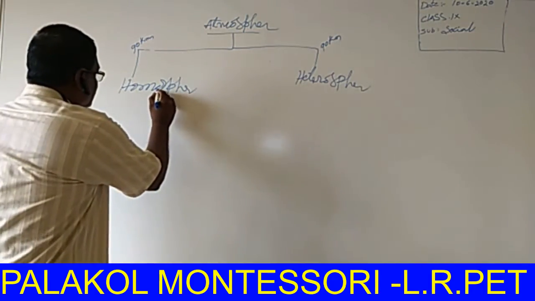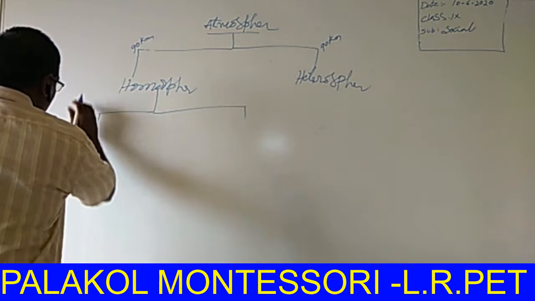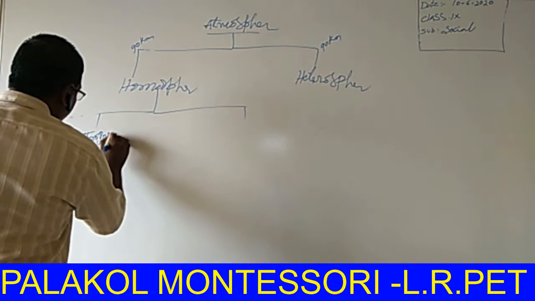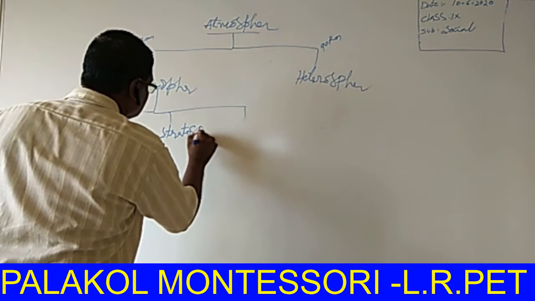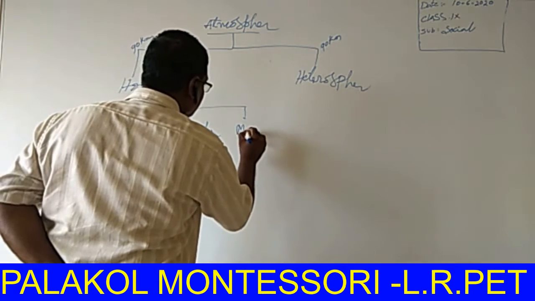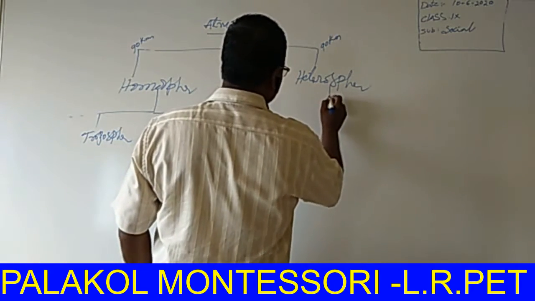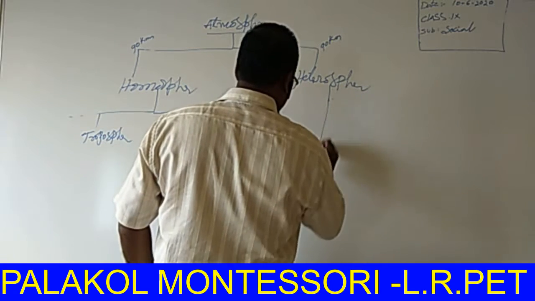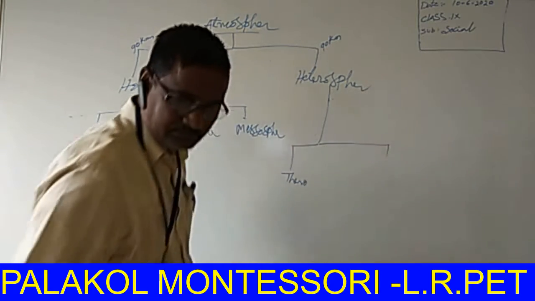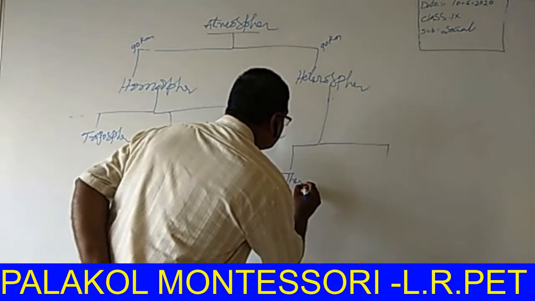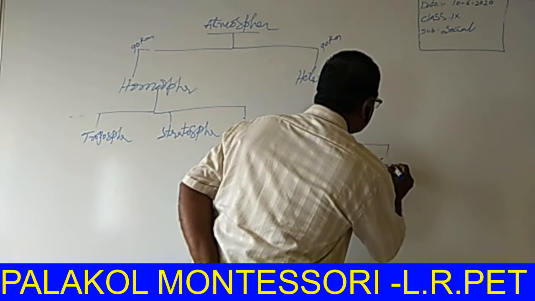Once again, the homosphere is also divided into three layers: the troposphere, second one the stratosphere, and the mesosphere. The heterosphere is divided into two layers: the thermosphere and the exosphere.